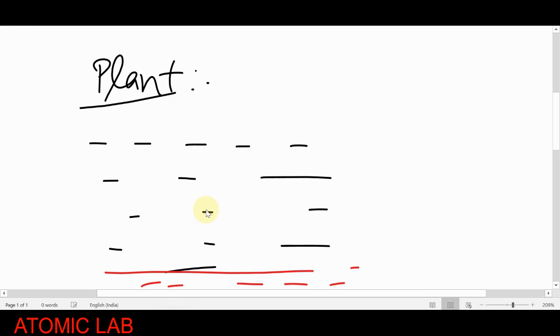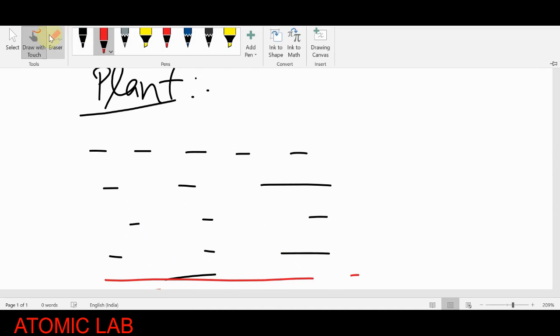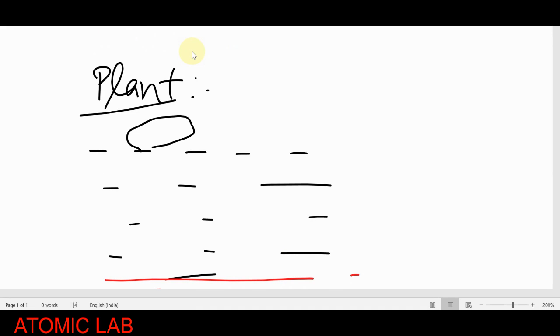Now, students, there are many plants which grow on the surface of the water. Suppose this is a flower plant growing on the surface of the water, and this is the root. This is the root I am writing, and that is the kind of plant which grows on the surface of the water.